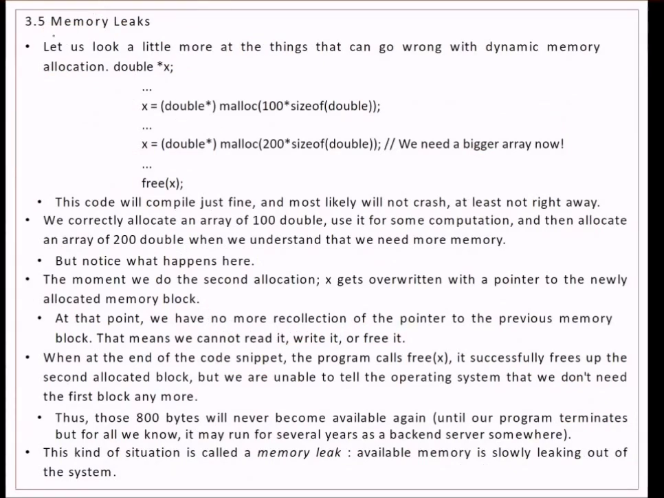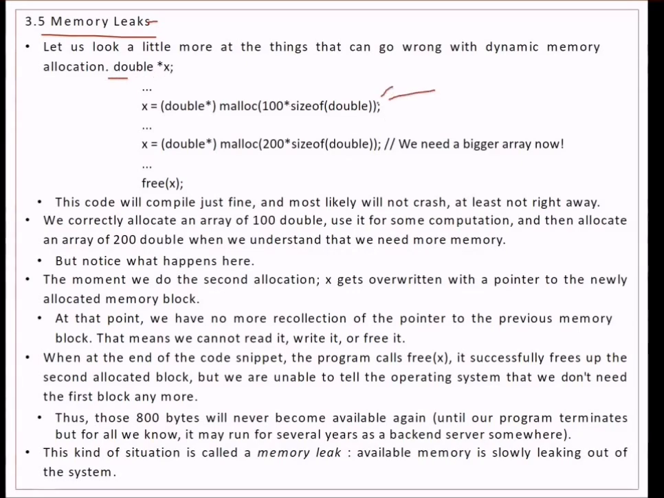An important thing to note: memory leaks. This is an often asked question in interviews. Let us look a little more into this memory leak issue that can go wrong with your dynamic memory allocation. Let us have a pointer called x which is pointing to double.